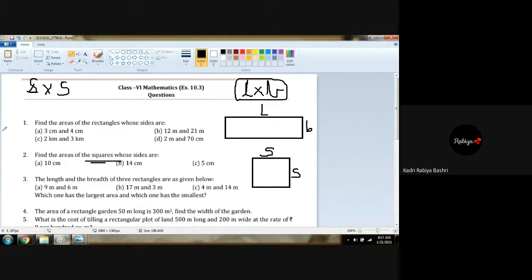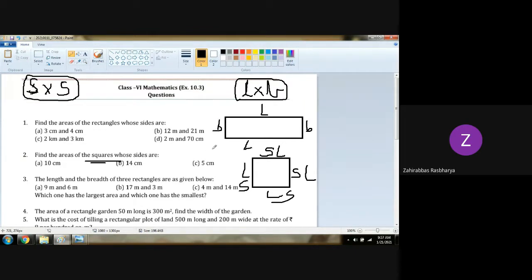What is written here? Length multiplied by breadth. Length into breadth. In a square, the breadth comes the same as the length. You can say length, length. All 4 sides are equal. Length, length, we can say side, side, side, side. In a rectangle, length and breadth are different. This is length, this one is breadth.